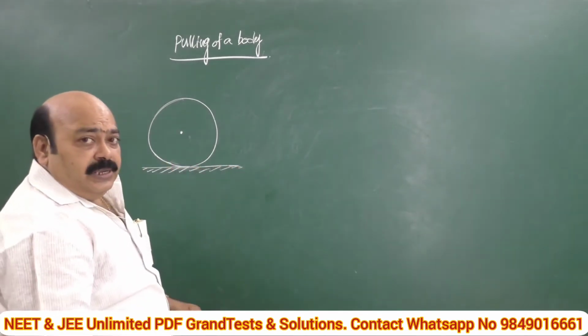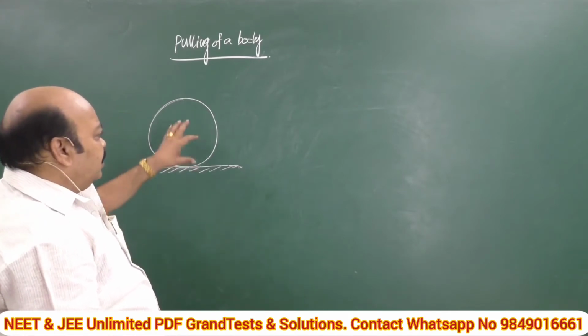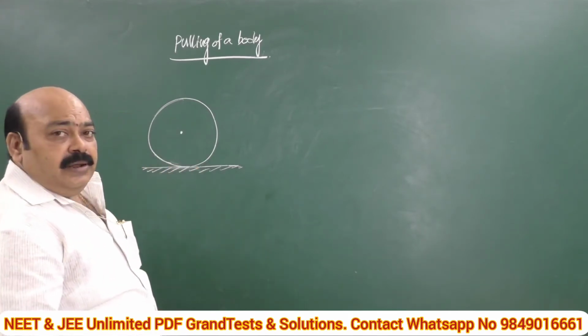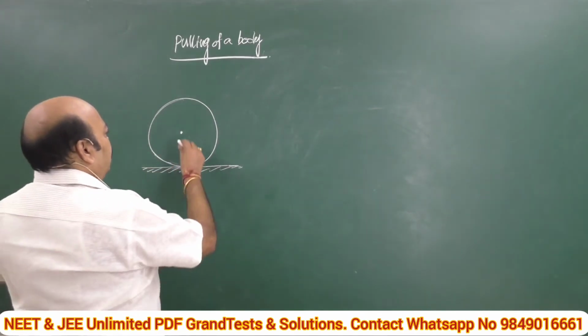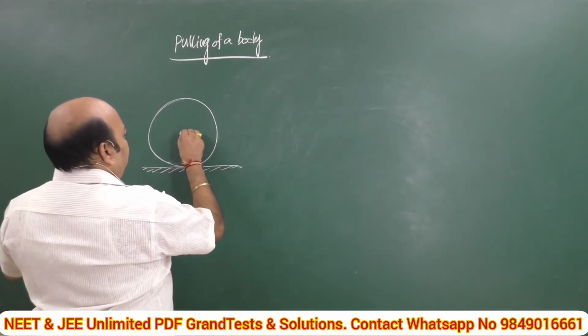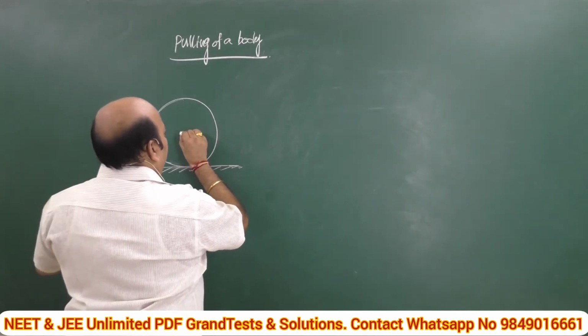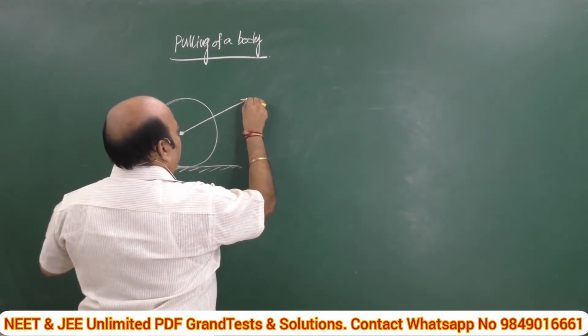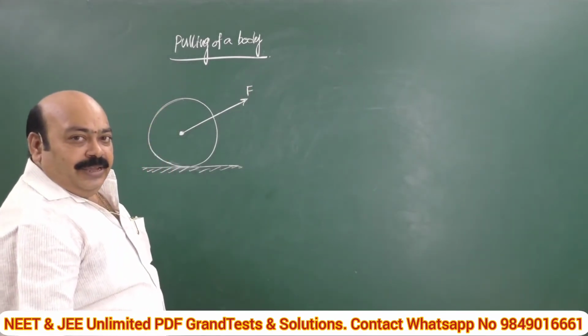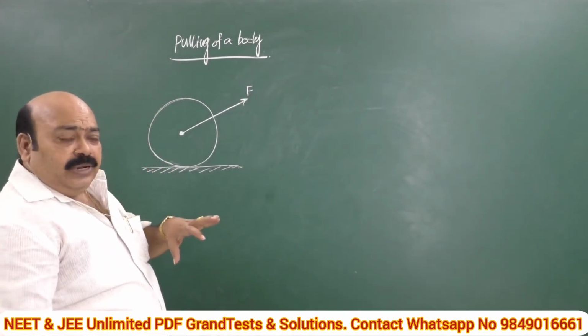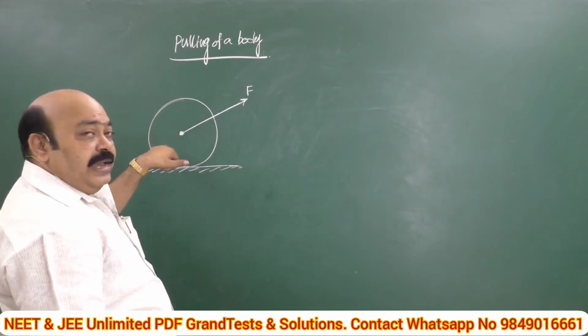Pulling means applying some force on it, making a certain angle with the horizontal. Pulling a body means like this. Let us suppose in this way we applied some force. This is the force.